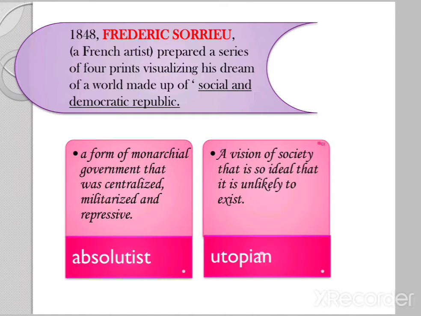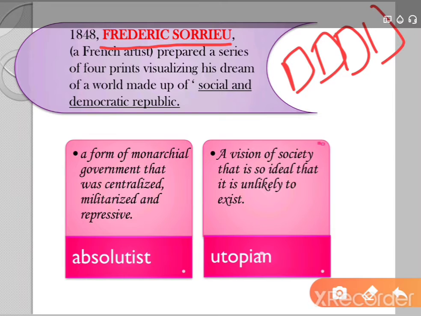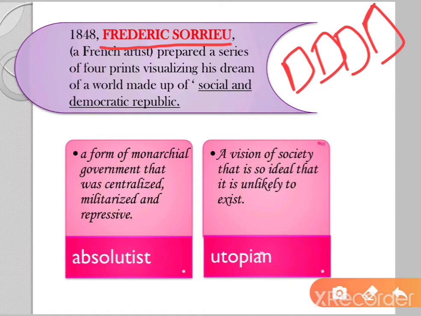So who prepared this beautiful image? In 1848, a French artist named Frédéric Sorrieu prepared a series of 4 prints. Actually, he prepared 4 prints visualizing his dream of a world made up of social and democratic republics. He wanted all the territories of Europe to be transformed into nation states and form a social and democratic republic. So in order to spread his idea, he prepared 4 prints visualizing his dream, and one of the prints is what we saw at the beginning of the chapter.